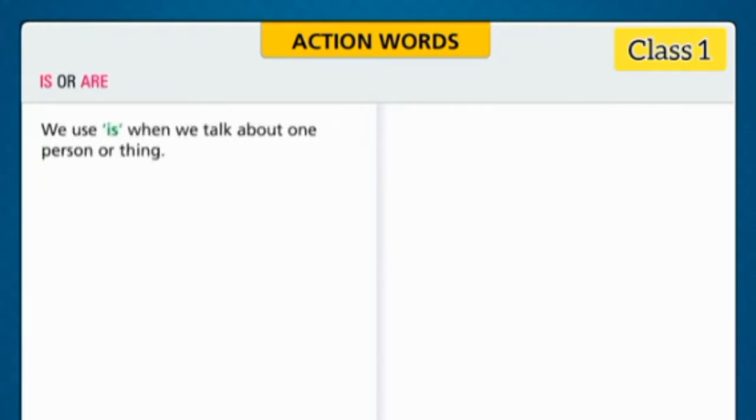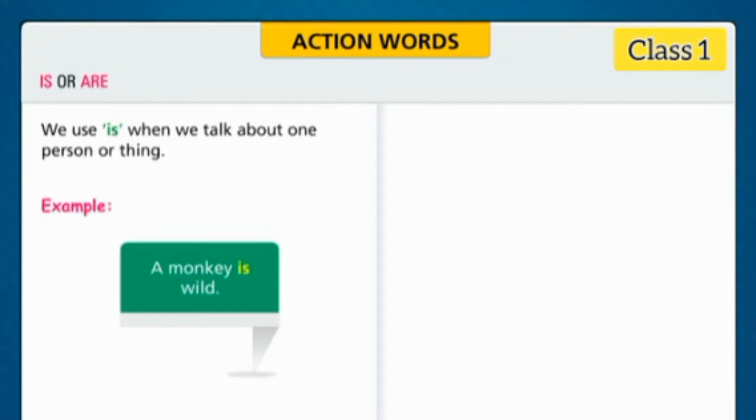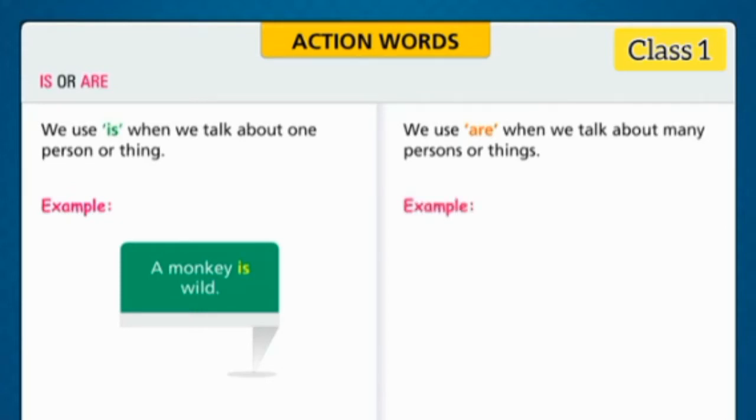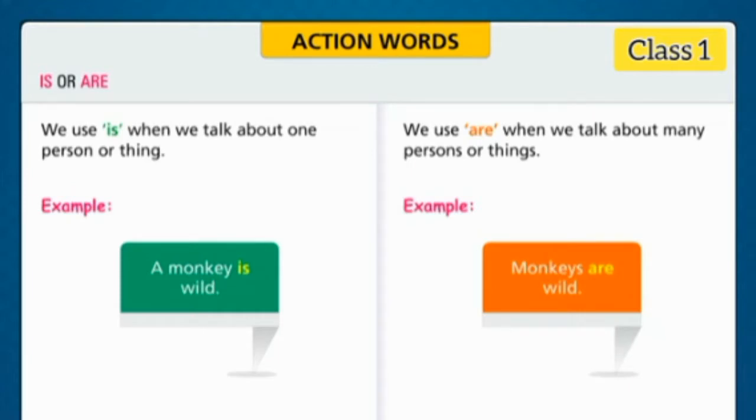Is or are. We use is when we talk about one person or thing. For example, a monkey is wild. We use are when we talk about many persons or things. For example, monkeys are wild.